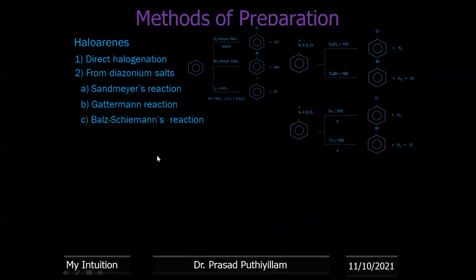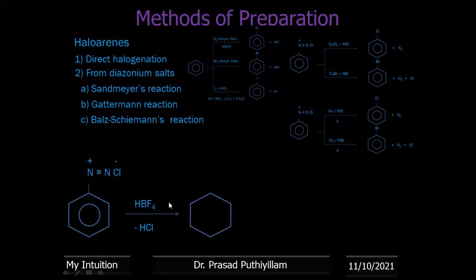Now Balz-Schiemann reaction. Balz-Schiemann reaction again from benzene diazonium salt, C6H5 N triple bond N plus and Cl minus. So N triple bond N, when nitrogen forms 4 bonds, it loses 1 electron density, it gets positive charge. Then one Cl minus will come and stay near to this. This is an ionic bond formed here. It reacts with HBF4.